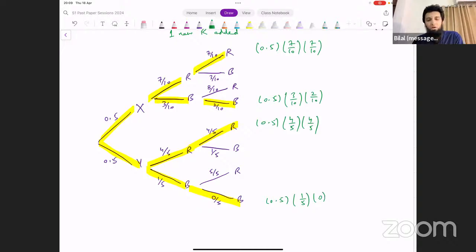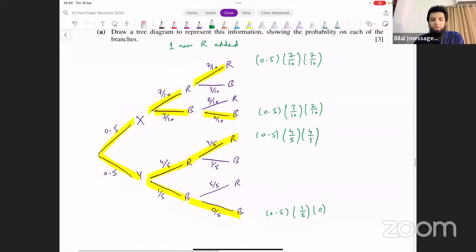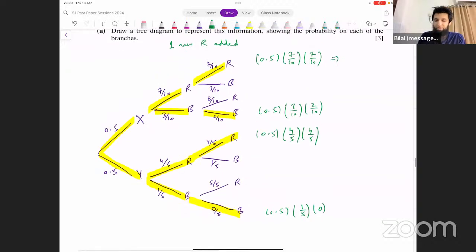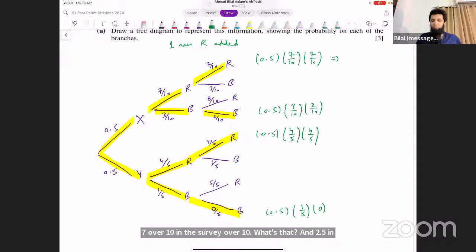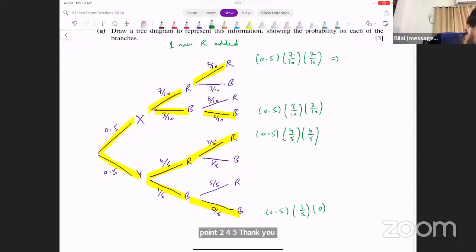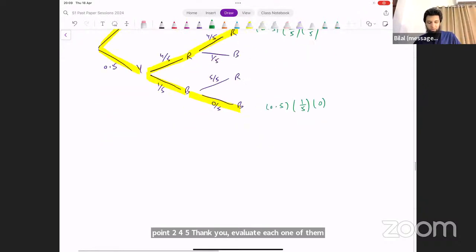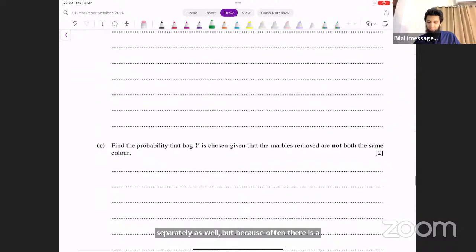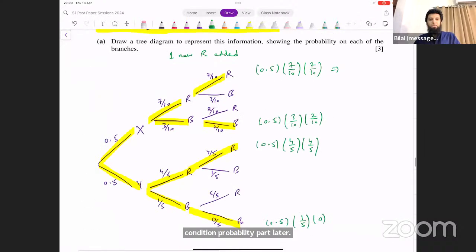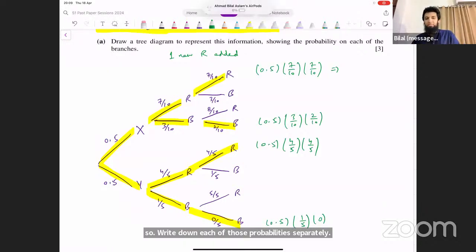And now you just evaluate all of these cases and add them up together. That is going to give you the final result. You can see what this turns out to be. 7 over 10 into 7 over 10, into 0.5 in fact. 0.5 into 0.7 into 0.7. The first one is 0.245. I recommend you evaluate each one of them separately as well, because often there is a conditional probability part later. So write down each of those probabilities separately. They will help you in the next parts.